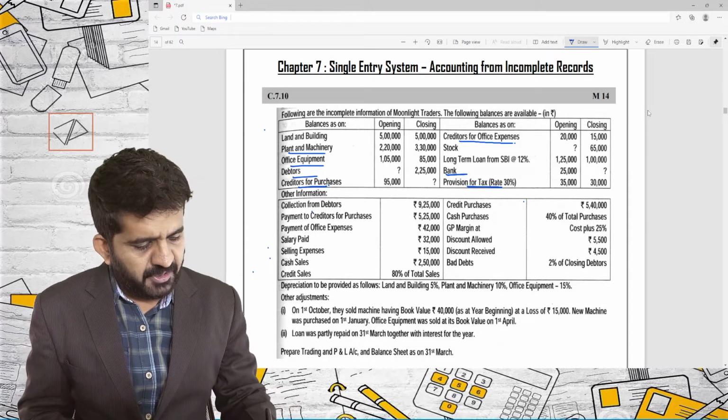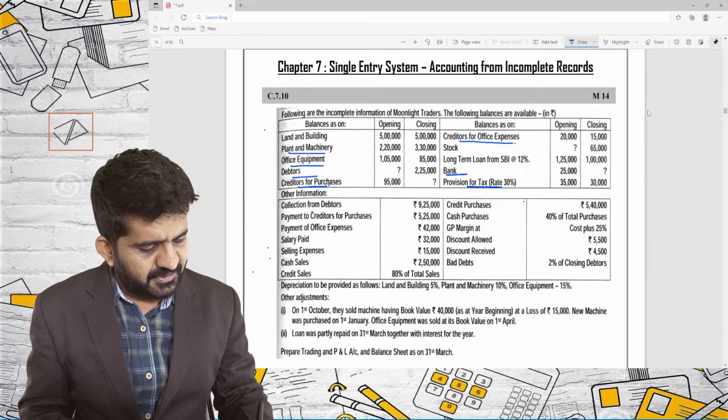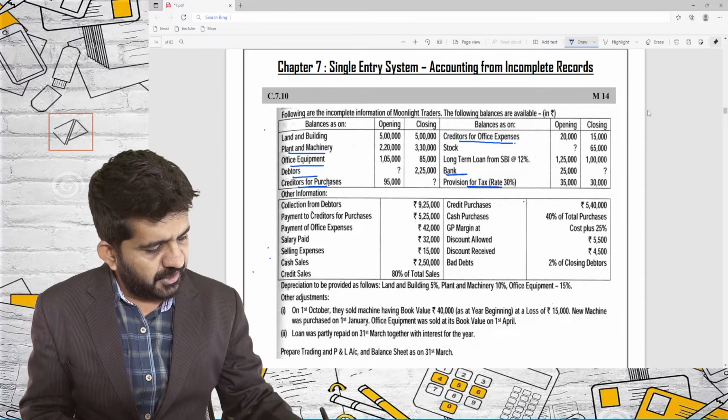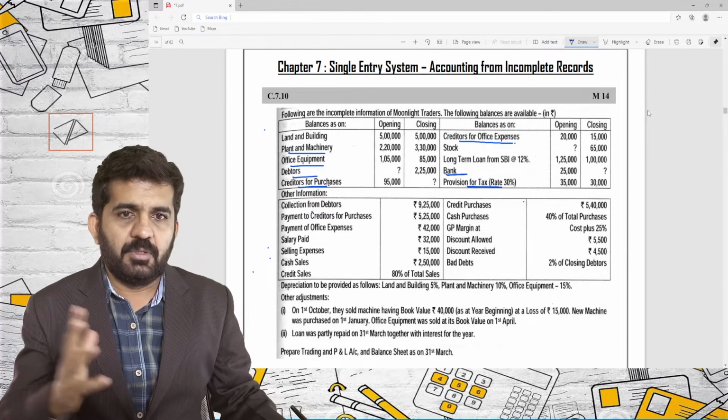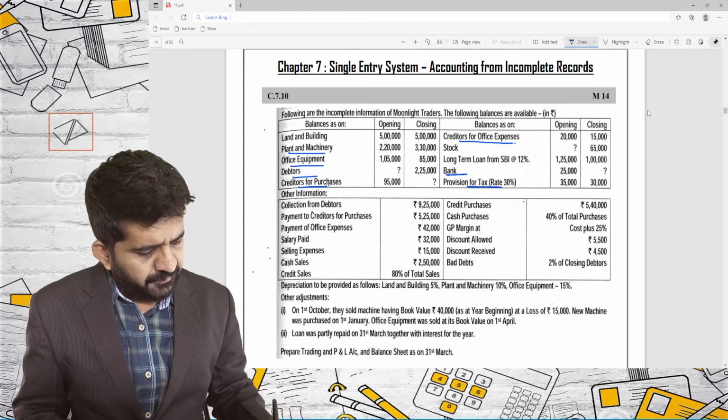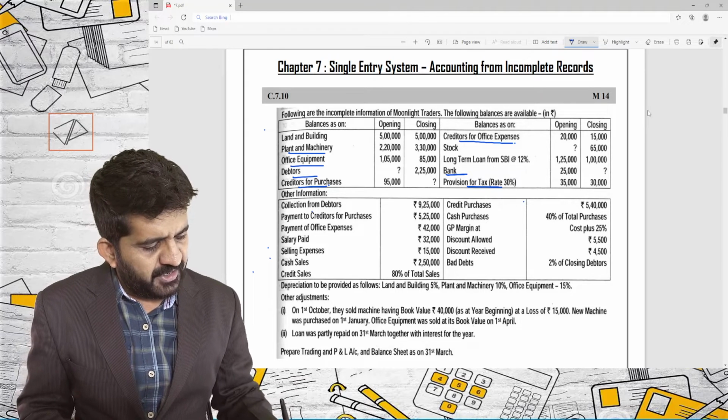Collection from debtors, payment to creditors, payment of office expense, salary paid, selling expense, cash sales, credit purchase, cash purchase, GP margin, discount allowed, discount received, bad debt. This will all be included in the accounts which we have already prepared. Depreciation to be provided as follows.